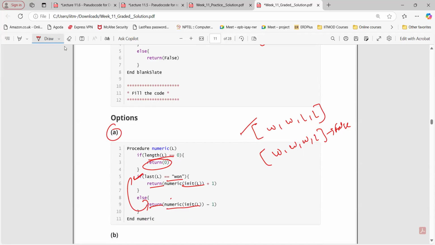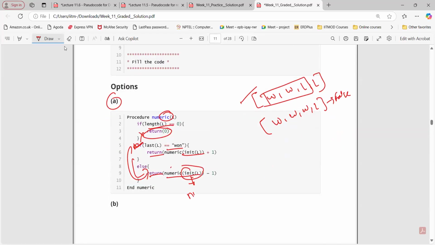Return numeric init. So numeric of init is what? Init is everything except the last element. This one. So we are going to take this again as an input, not 0. Again, last is 1, no. Again, the input will be what? This one. Numeric WWL. Again, the input for this scenario is going to return numeric WW here, right?